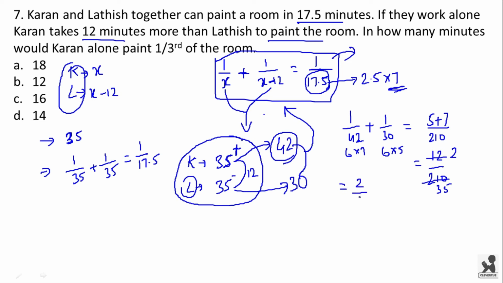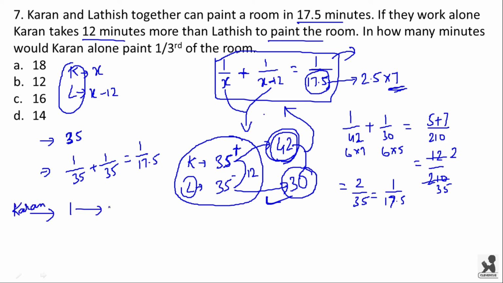We have 2 by 35, which is nothing but 1 by 17.5. So our assumption that Karan takes 42 minutes to paint the room and Latish takes 30 minutes to paint the room is right.